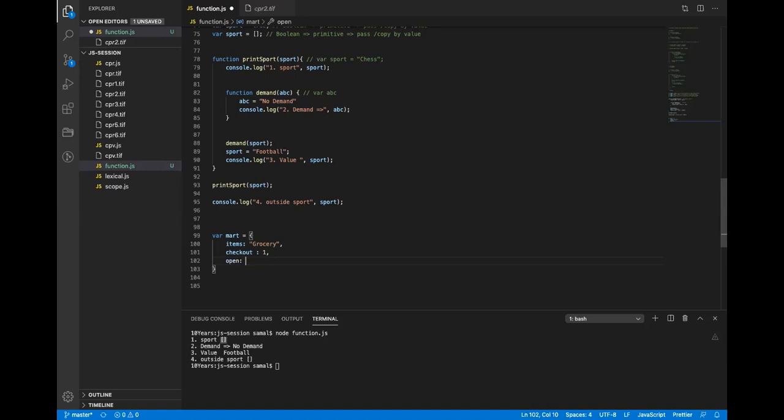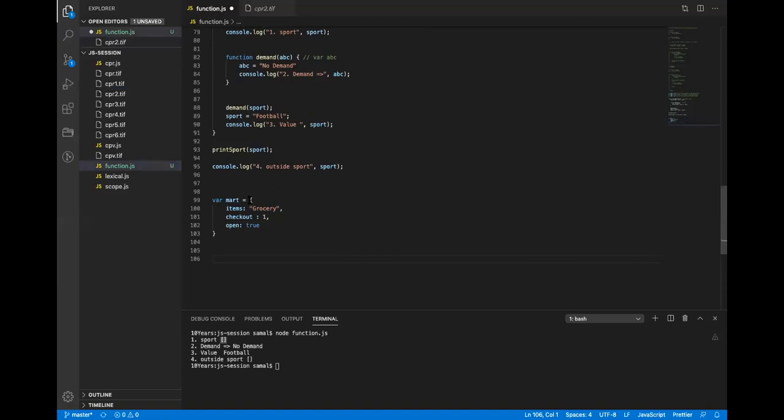Now this is a non-primitive, an object. Objects are copied by reference, not by value. Okay, so if I do this, mart2 equals mart.